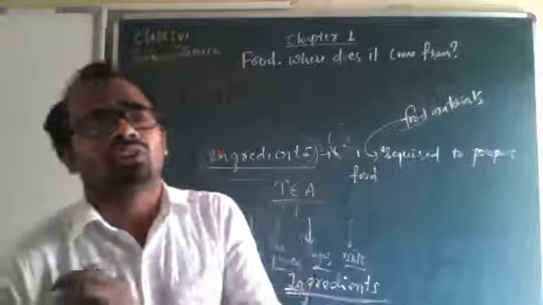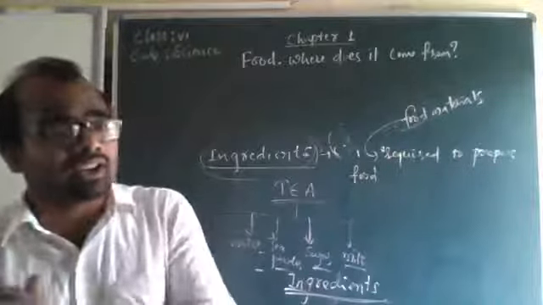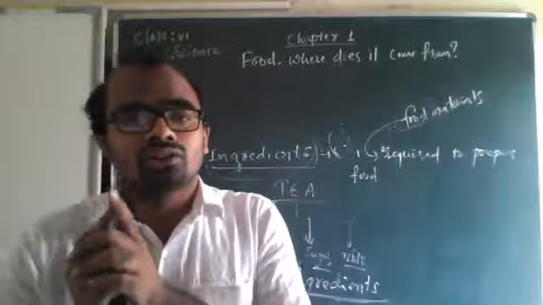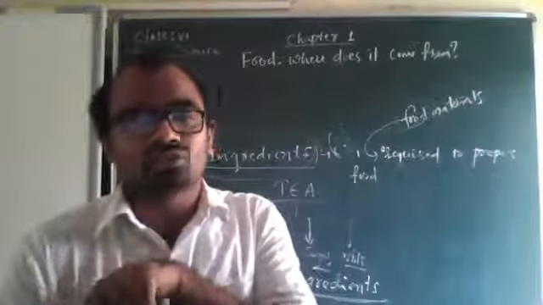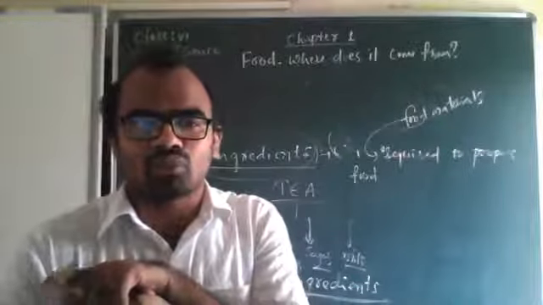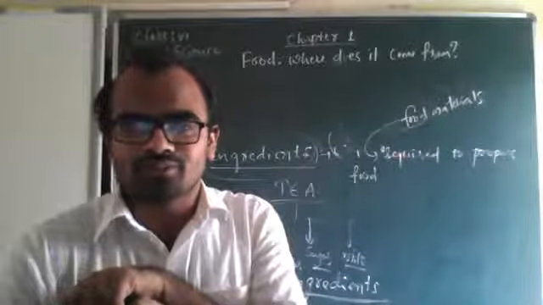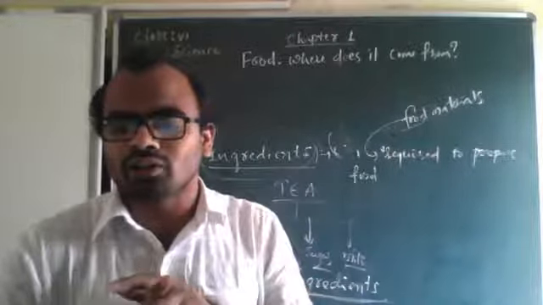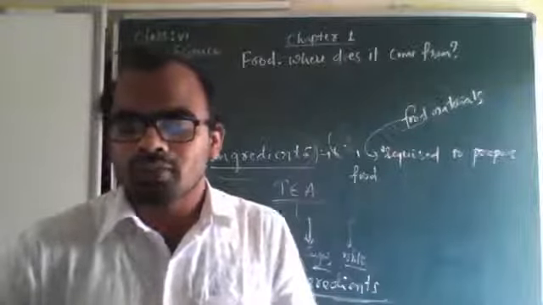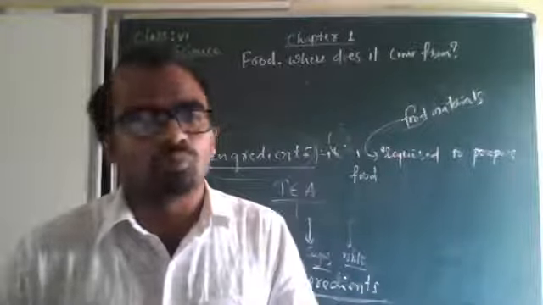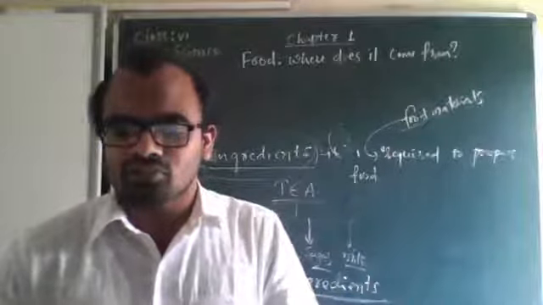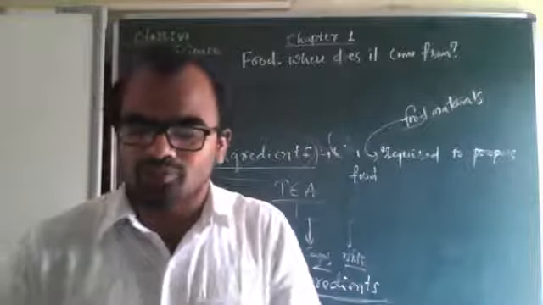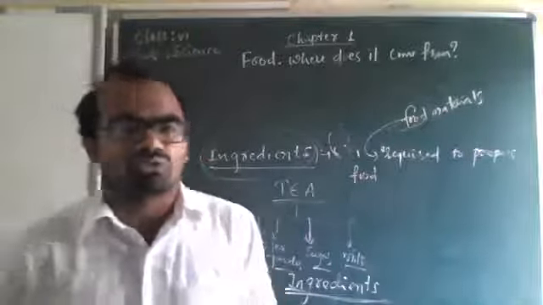So all these you have to do, and after this another activity is there. Ingredients you understood, food you understood. So you can see in your text activity number 2. What is that? Choose some of the items you listed in table 1.1 and try to find out what ingredients are used to prepare these by discussing with your friends and elders at home. List them in table 1.2. Some examples are given here. Add some more items to this list. Okay, food items and their ingredients. This you have to do.